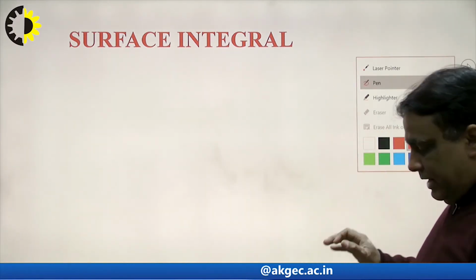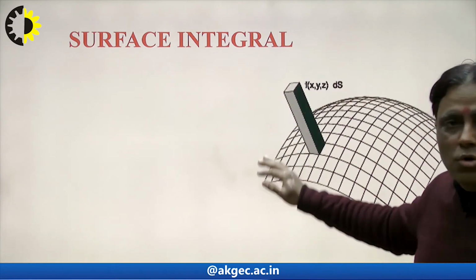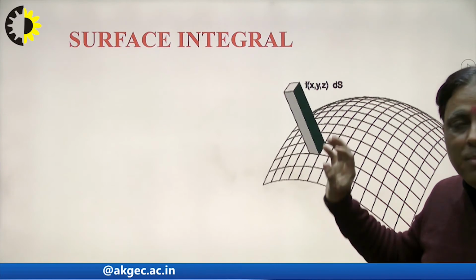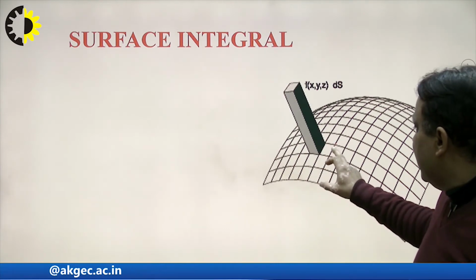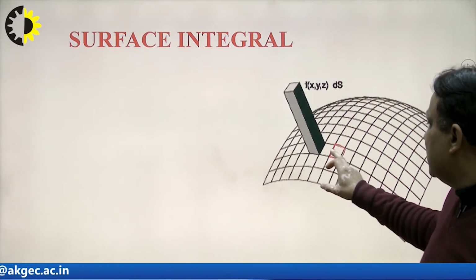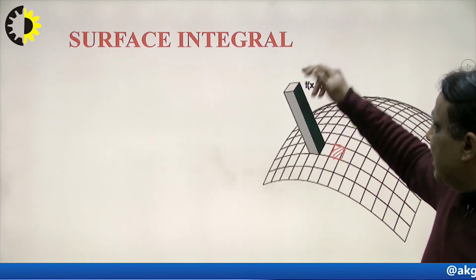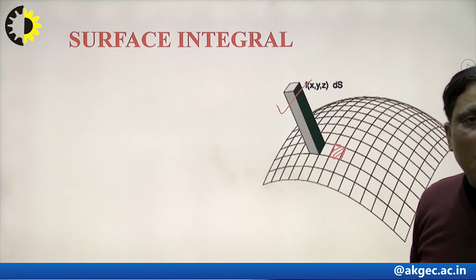So we see that here, this is the phenomenon. There are many small rectangular boxes here. Suppose I want to calculate the area of this box. How to calculate? This is dS, which represents the area element, and the unit vector along the outside, that is known as n, this point. How to calculate this?